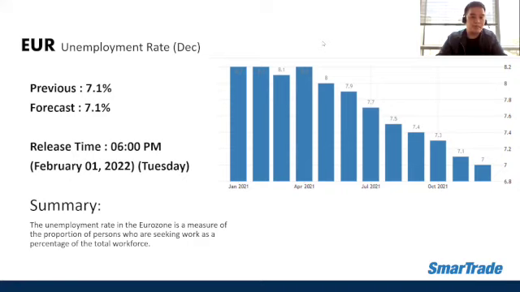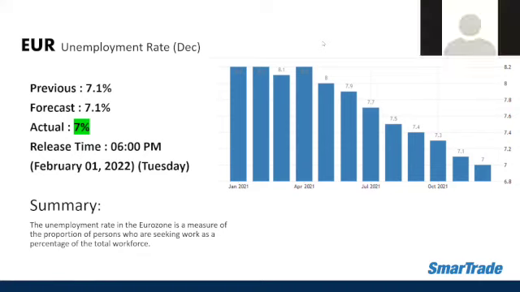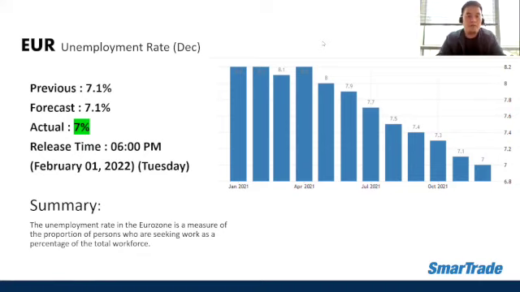The release time last night was 6 p.m. The actual data was 7%, slightly better than the market forecast and the previous data. But surprisingly, the unemployment rate data for Eurozone did not create much volatility, to be specific on the euro dollar.